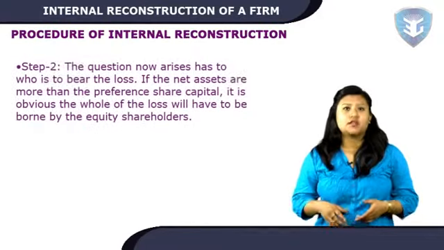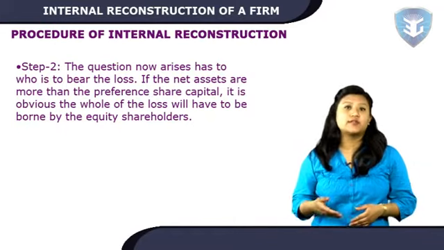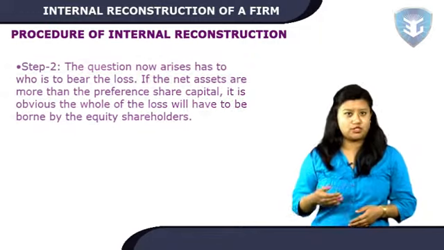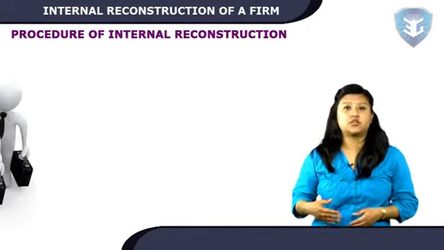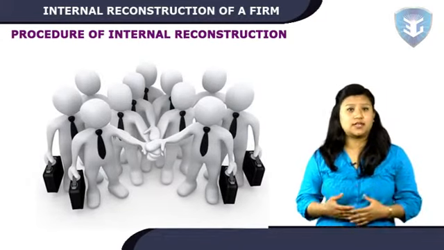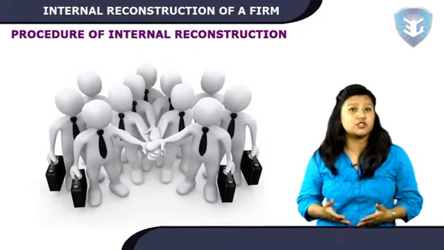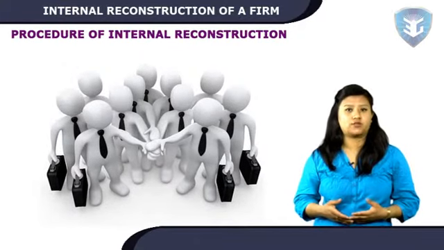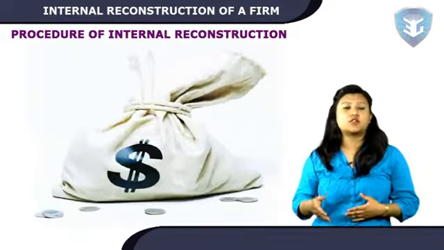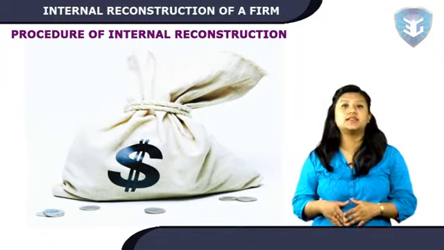Step 2. The question now arises as to who is to bear the loss. If the net assets are more than the preference share capital, it is obvious the whole of the loss will have to be borne by the equity shareholders. The nominal value of the equity shares should be reduced by a sufficient margin to cover the loss. If the net assets are not sufficient to cover the preference share capital, or if the net assets are just sufficient, the preference shareholders will have to accept a sacrifice, although their sacrifice will be smaller than that of the equity shareholders. Equity shareholders should not be completely wiped off.